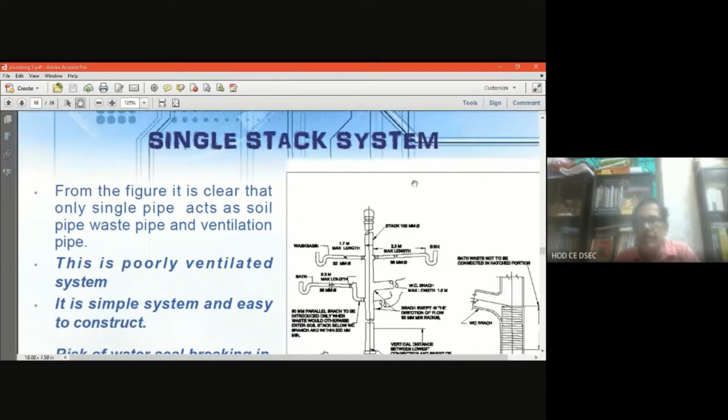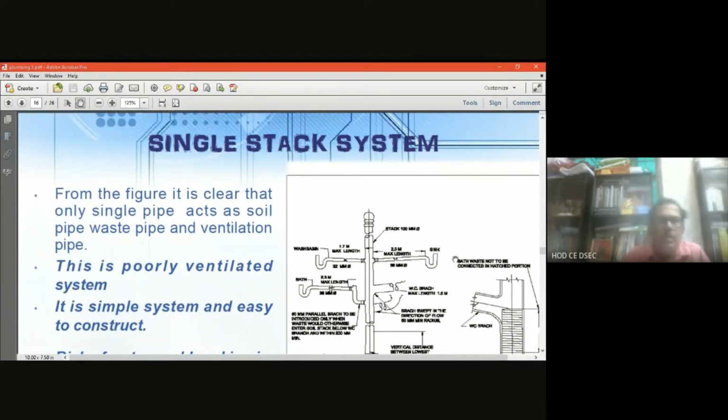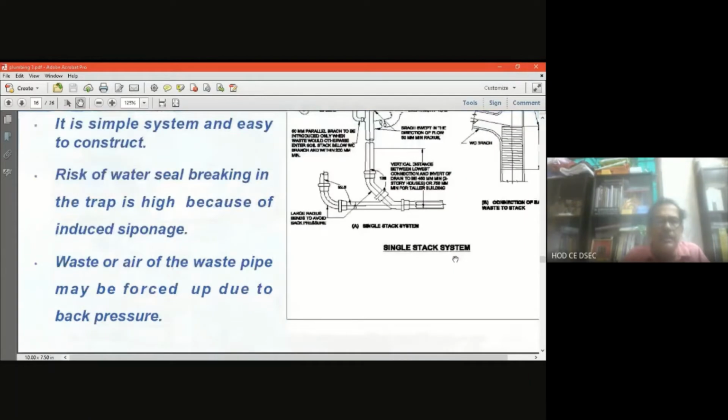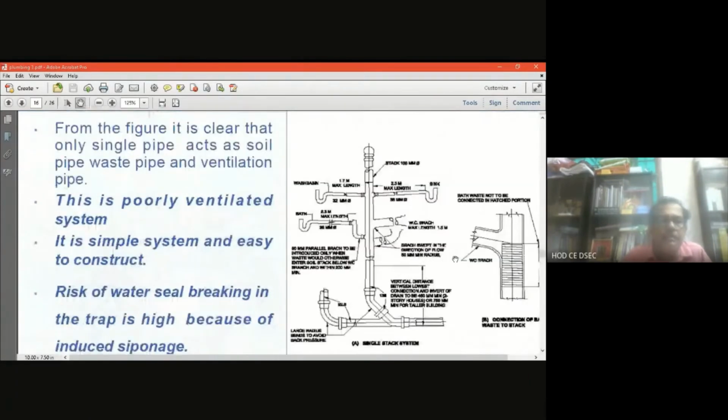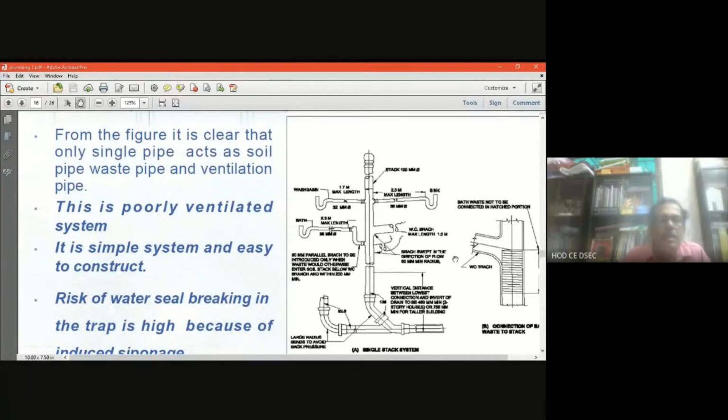The single stack system is where all the pipes are connected in a single pipe. Only a single pipe acts as soil pipe, and that will also represent the waste pipe and the ventilation pipe. So all three are in one, which is why it is called single stack or single pipe.